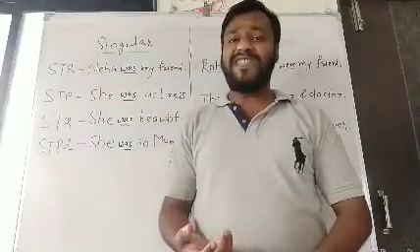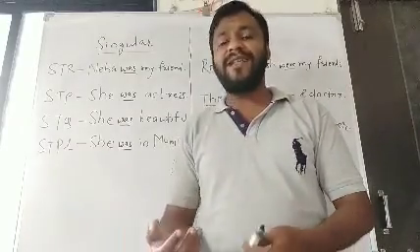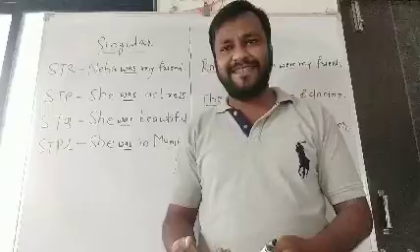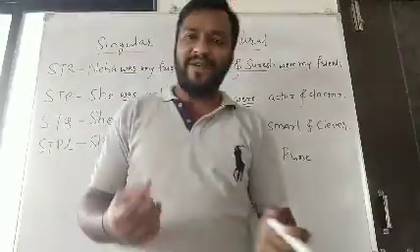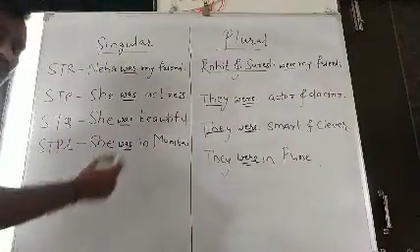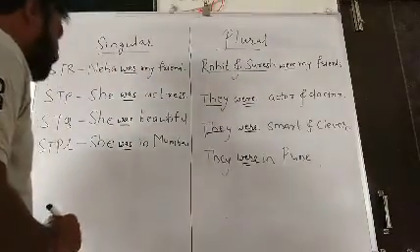Now if I want to write negative sentences, that is also very simple friends. How? I just have to add not after that tense indicator. Take an example.